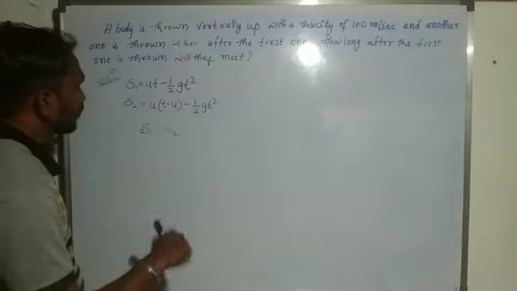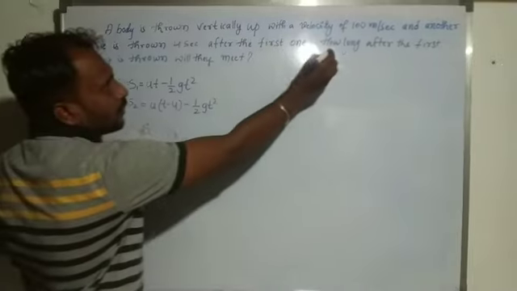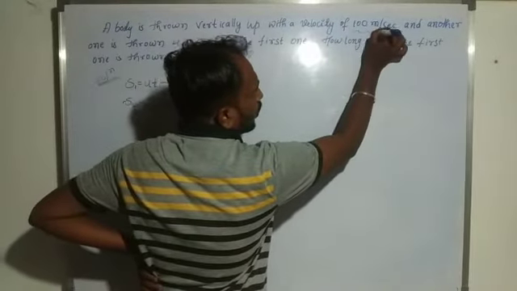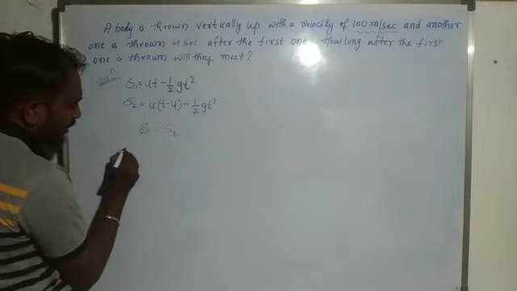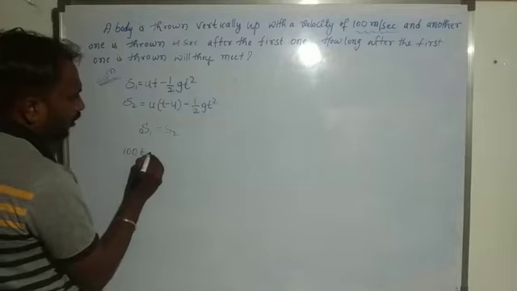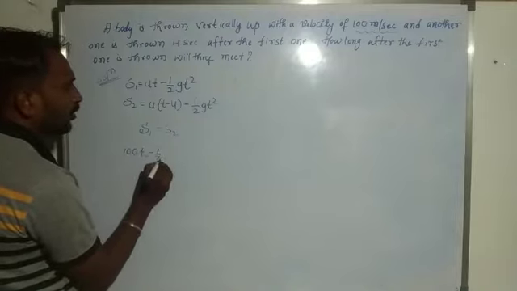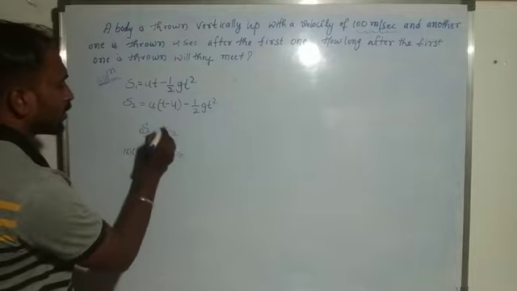Okay, so here the first body's velocity is 100 meter per second. So here we consider the equation 100 into t minus half g t square is equal to the S2 value.